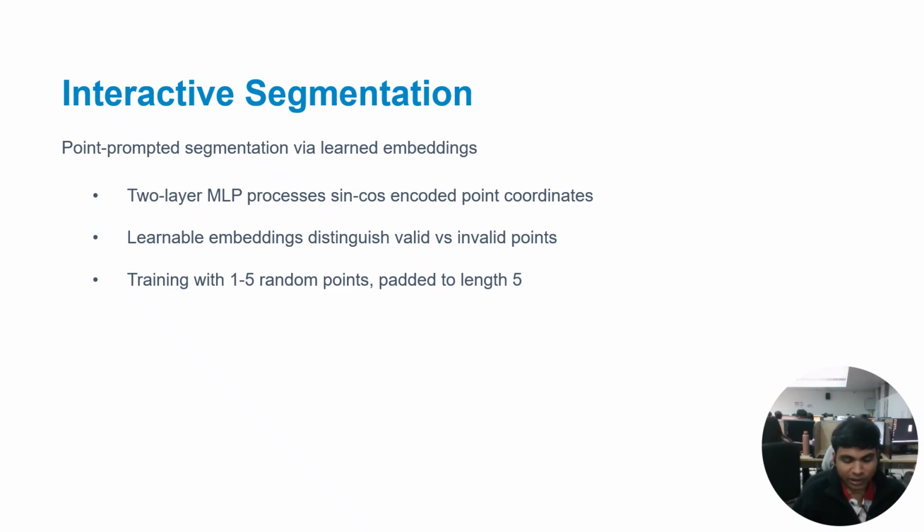For interactive segmentation, DICEPTION uses a clever point embedding approach. User provided points are encoded with sinusoidal position encoding and processed through a two-layer MLP. It uses learnable embeddings to distinguish between valid points and invalid points. During training, they randomly sample 1 to 5 points and pad the sequence to a fixed length, which makes the model robust to varying numbers of input points.